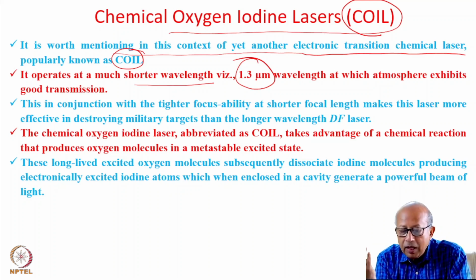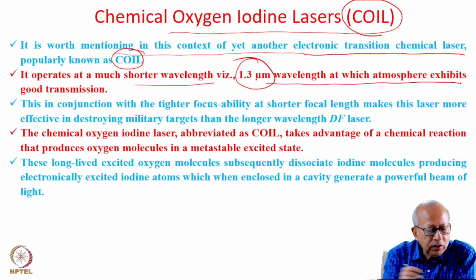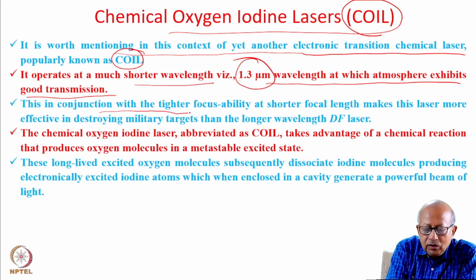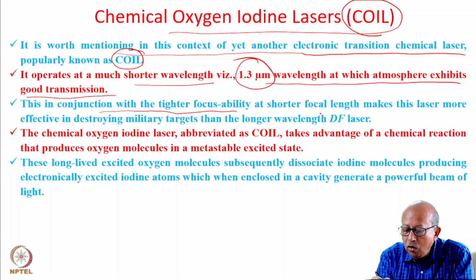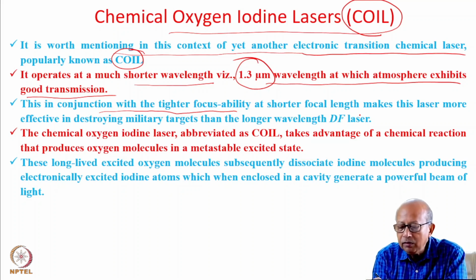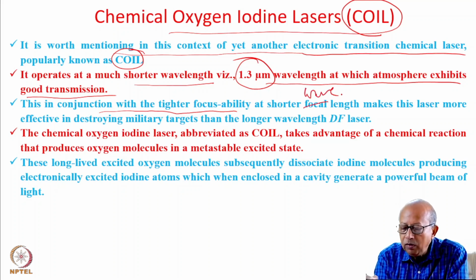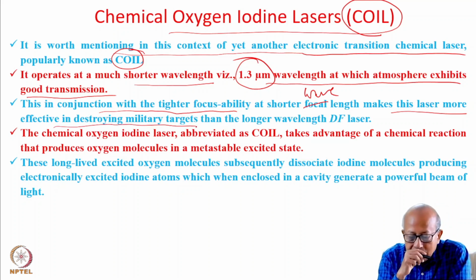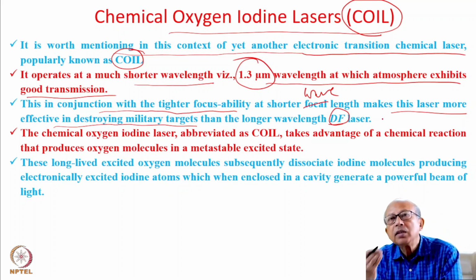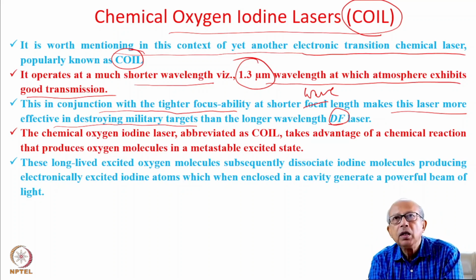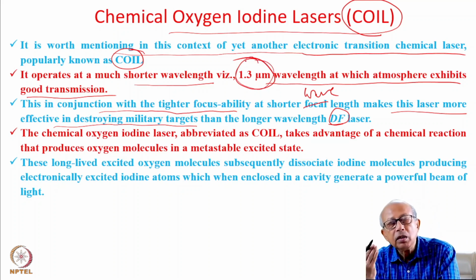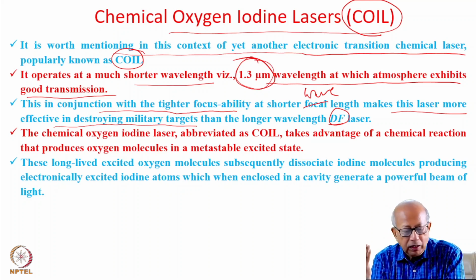At this wavelength, the atmosphere exhibits very good transmission. And this, in conjunction with the tighter focusability at such a shorter wavelength, makes this laser more effective in destroying military targets than the longer wavelength DF laser and of course the HF laser, which essentially has very poor transmission in the atmosphere. And this laser has a wavelength which is even shorter than that of the hydrogen fluoride laser.